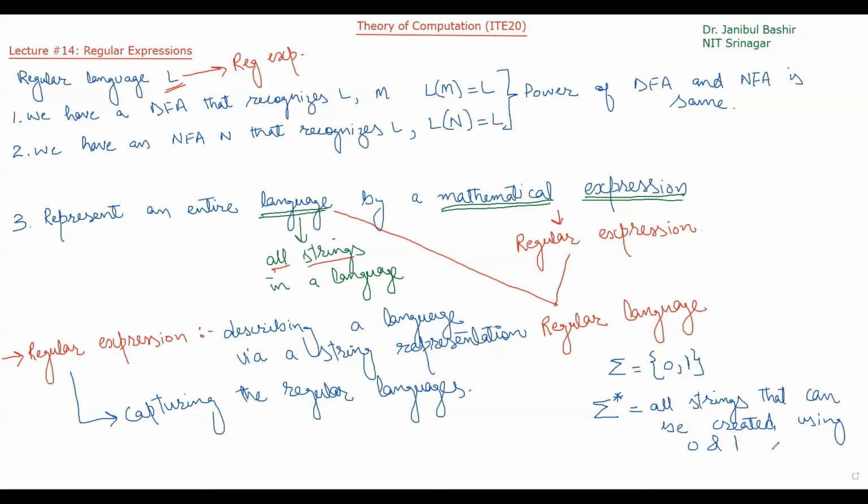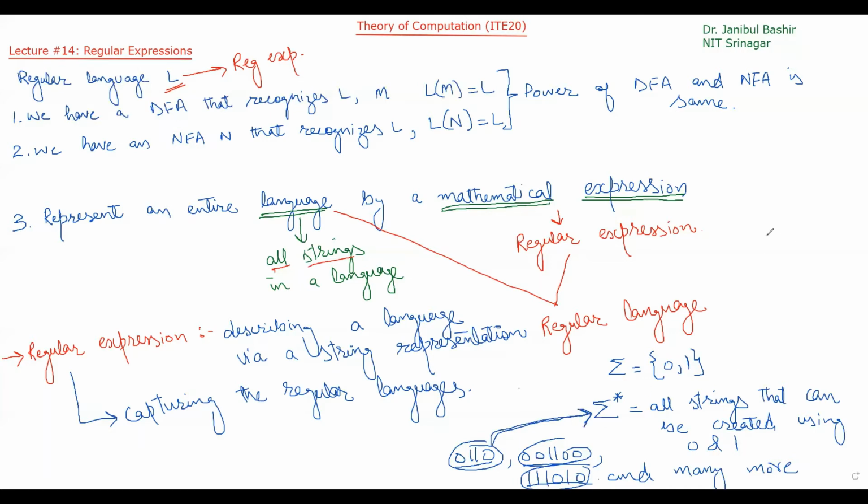For example, 0110, 001100, 111010, and many more. You can see that these binary strings all can be represented by sigma star. Means they all, and many more strings, belong to this sigma star.